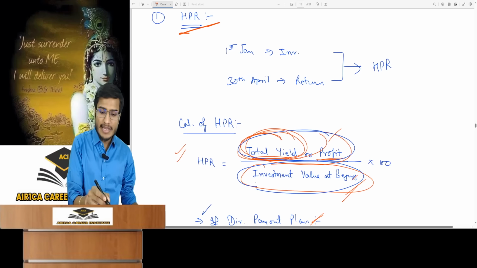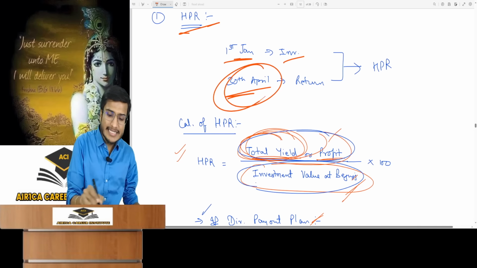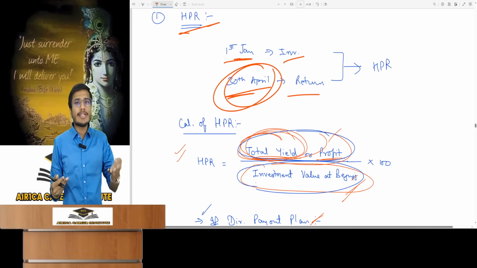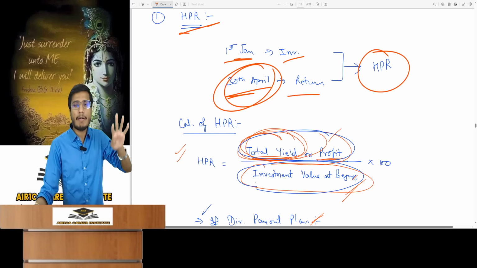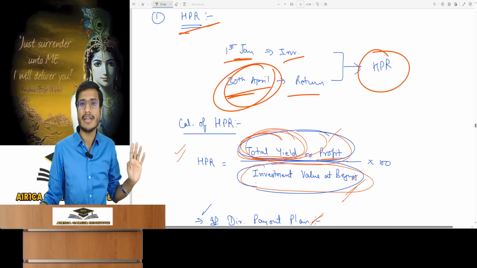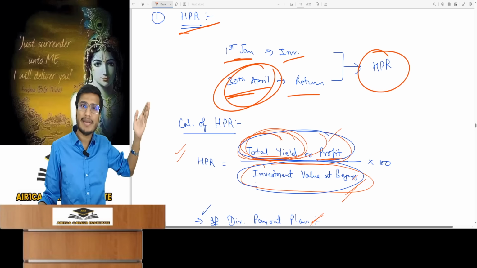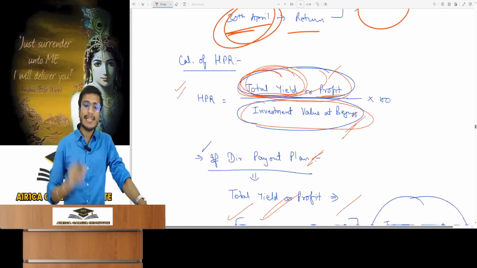Let's take an example. I invested in a mutual fund on January 1st. Today is April 30th and I need to calculate the return. For me, the 4-month period is my holding period, so this is my holding period return. In my example, when I speak of 4 months of return, remember that I'm referring to the holding period return. For me, this 4-month period is the holding period and this is my investment period. So what return did I get?